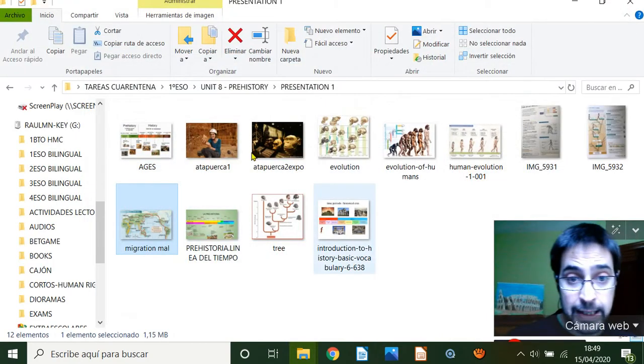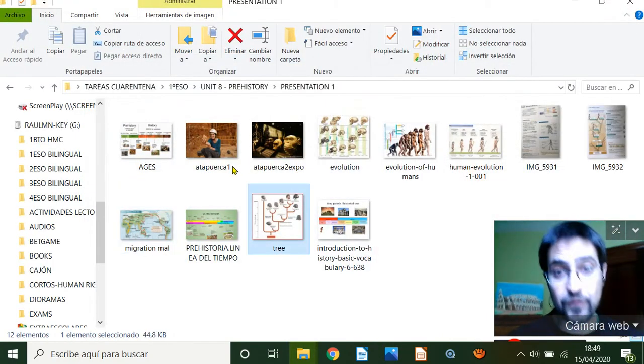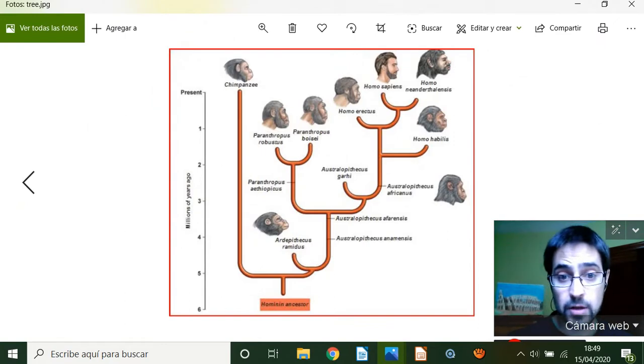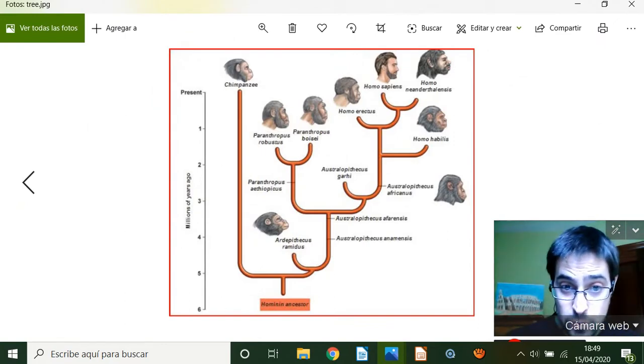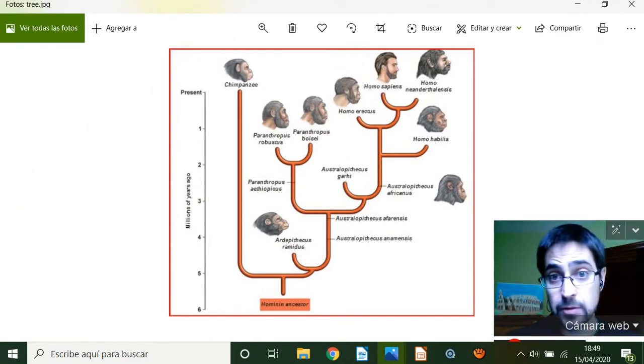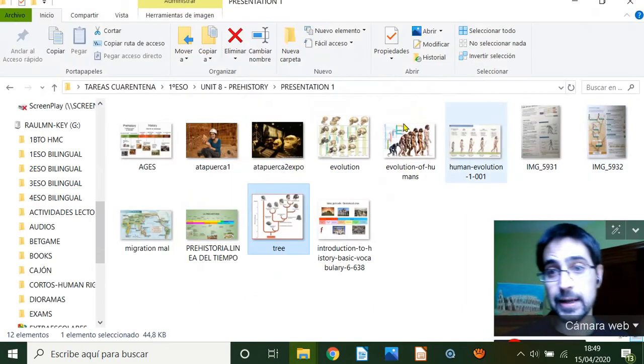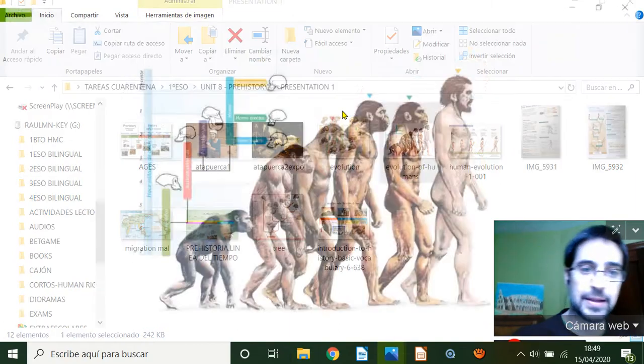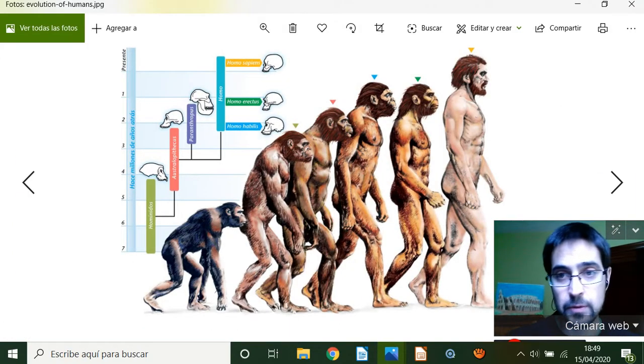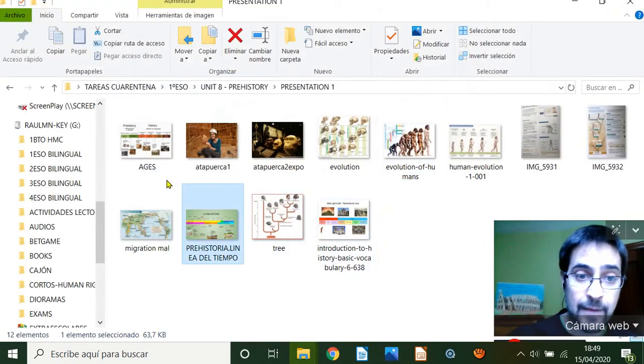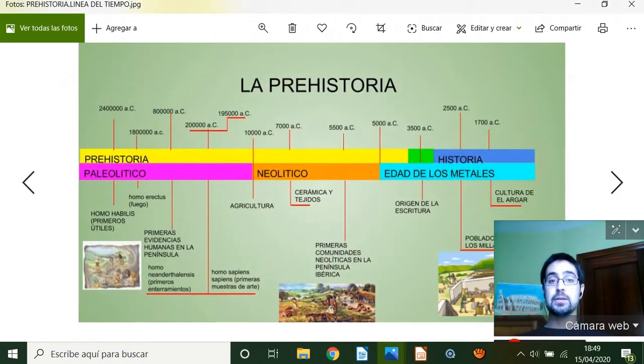Okay, so this is another tree, an important family tree from the Australopithecus until the Homo sapiens and the Homo neanderthalensis or Neanderthal. And this is the one that I like most with the evolution that we have seen. Prehistory, the last thing that I'm going to tell you.